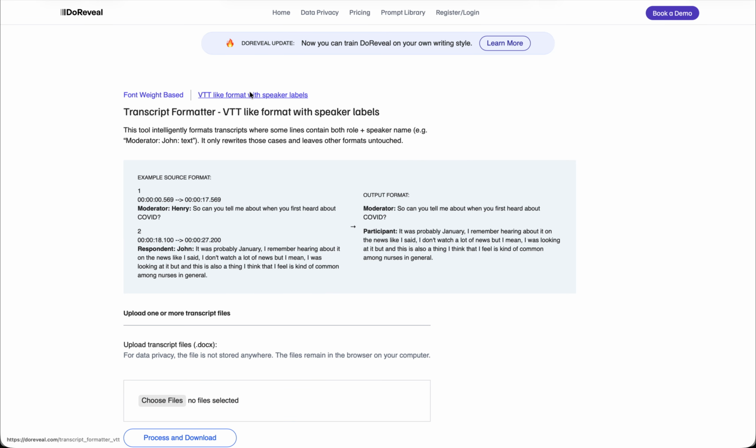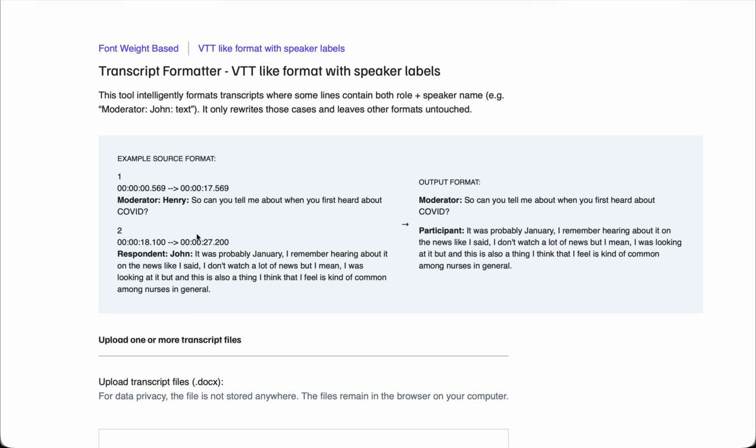The second format is the VTT-like format. VTT again is an industry standard format, but within that also there are many variations. Here is the one that we have created this utility for. The input looks like this. There is 1, 2, so each block of text is being labeled as 1, 2, 3, 4, just a sequential number. Then there is a timestamp range.